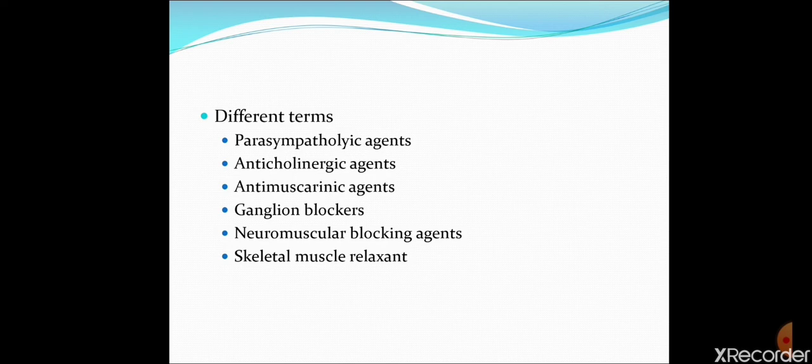So neuromuscular blocking agents are actually skeletal muscle relaxant agents. But apart from neuromuscular blocking agents, another type of skeletal muscle relaxant agent is also available. So neuromuscular blocking agents are one type of skeletal muscle relaxant agent. This is all about these different terms. In this session we will discuss mainly anti-muscarinic agents, that is atropine and atropine-like drugs.